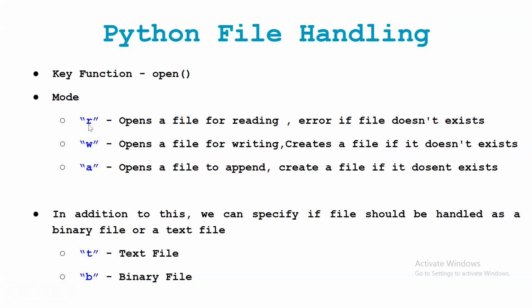RB means opening a binary file for reading purpose. WB means opening a binary file for writing purpose. And AB means opening a binary file for appending purpose, right? So these are the three basic modes.